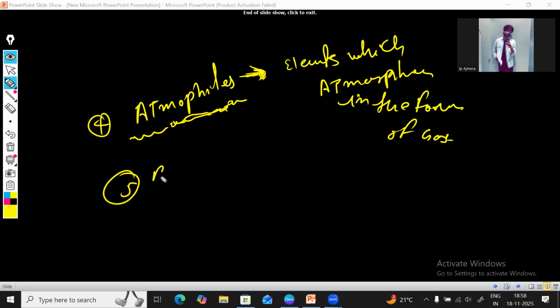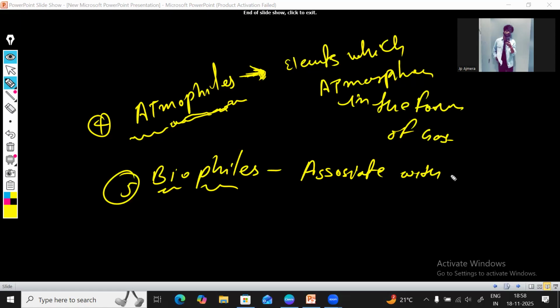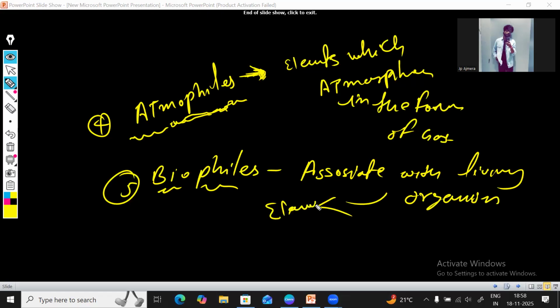And the last that we have on board is the biophiles. The name suggests they are talking about the microbes or organisms, so elements associated with living organisms are known as biophiles.